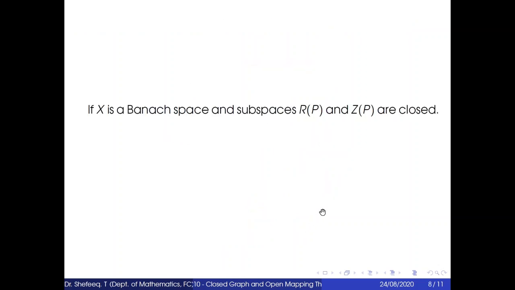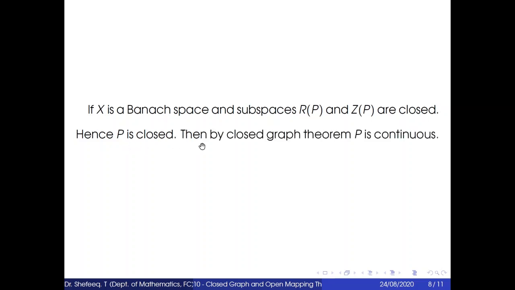Now if X is a Banach space and the subspaces R(P) and Z(P) are closed, hence P is closed. Then by the closed graph theorem, P is continuous.